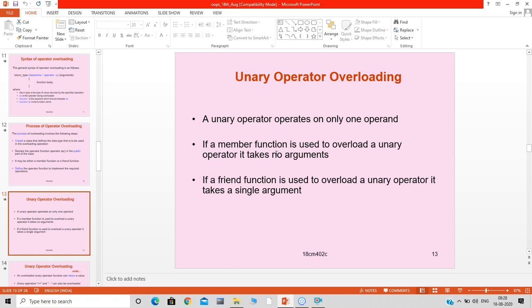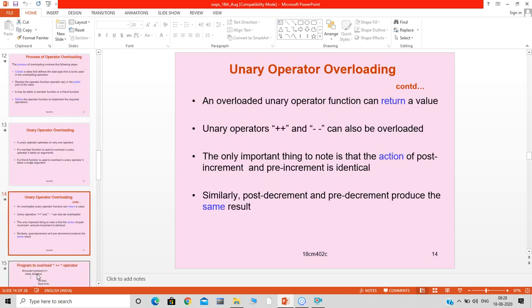So here also, when we are trying to overload a unary operator using a friend function, it takes a single argument and that argument is nothing but an object of that class. These two points are very important. We need to remember them when we are trying to overload a unary operator.